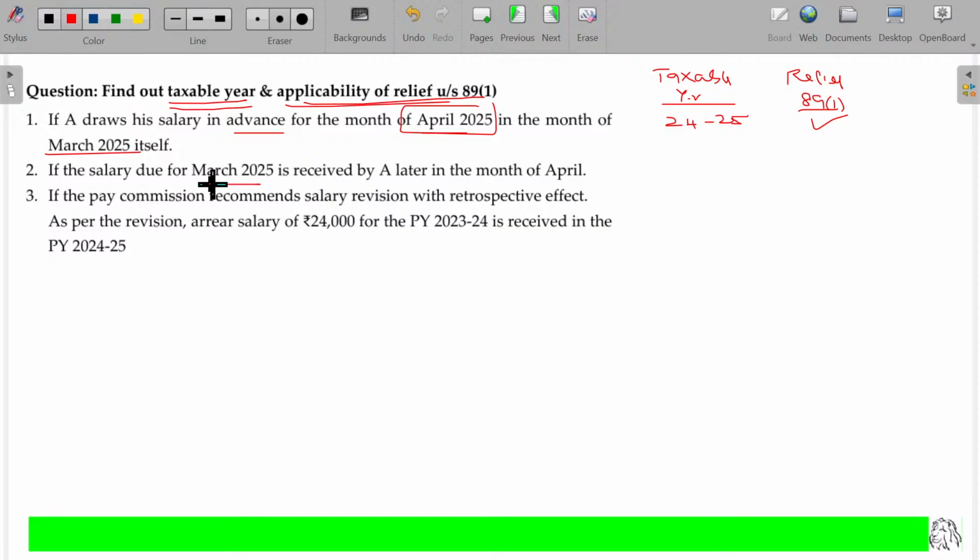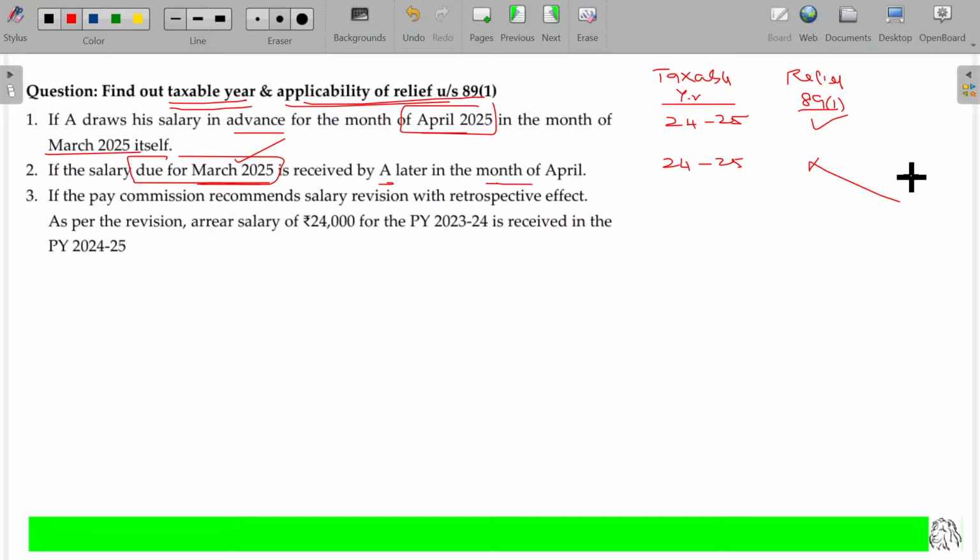If salary due for March 25 is received by A later, in the month of April 2025, the due date falls in March and the receipt happens in the next month. Due or receipt, whichever is earlier, as per the normal provision. So automatically it's taxable only in the month of March 25, otherwise 24-25. Will the relief under section 89 class 1 be applicable for this? No. Only for arrear and advance will the relief under section 89 class 1 be applicable.